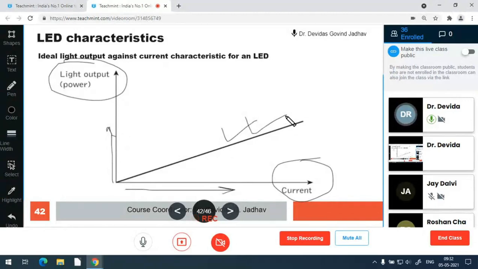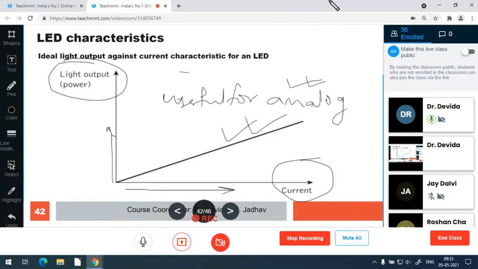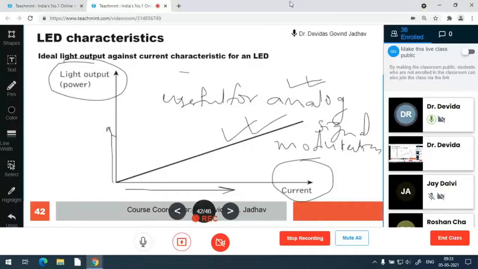So as LED is linear, in the advantages of LED we have seen, this is useful for analog signal modulation.